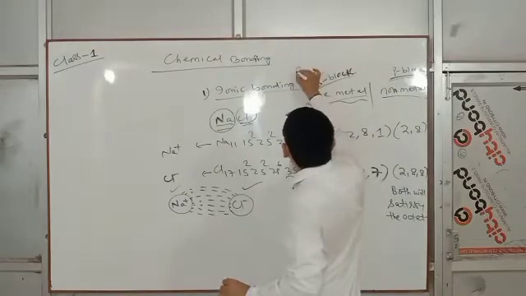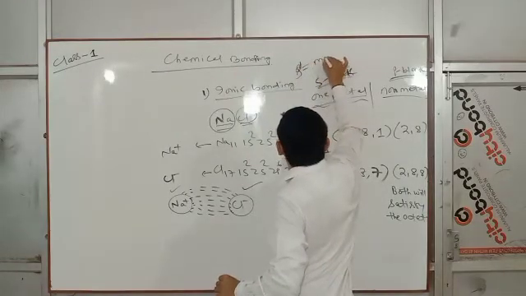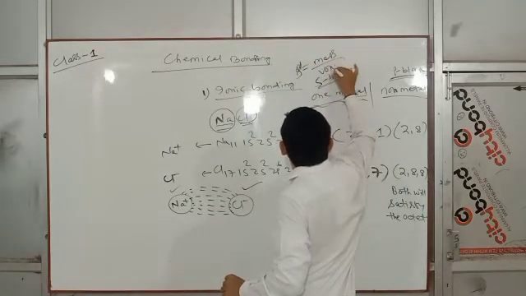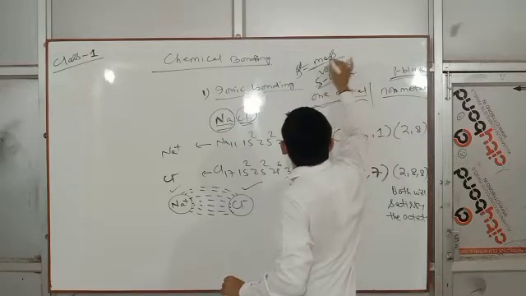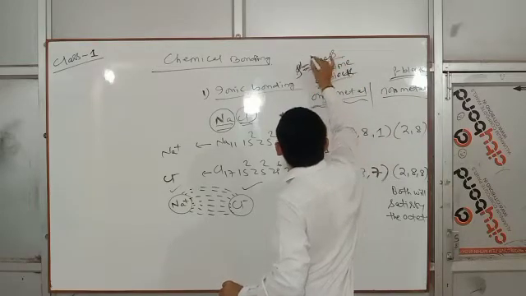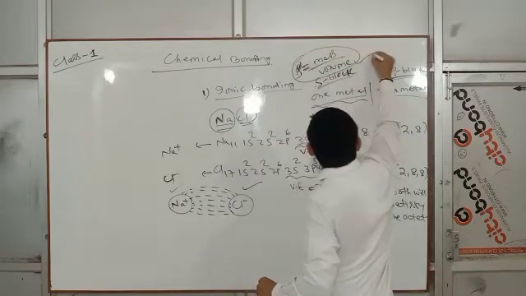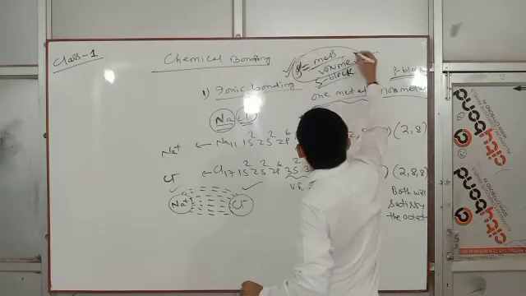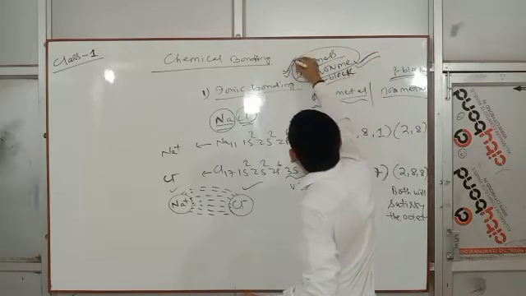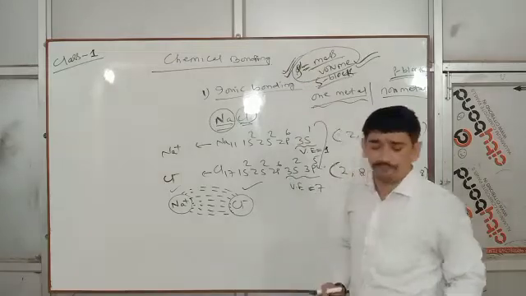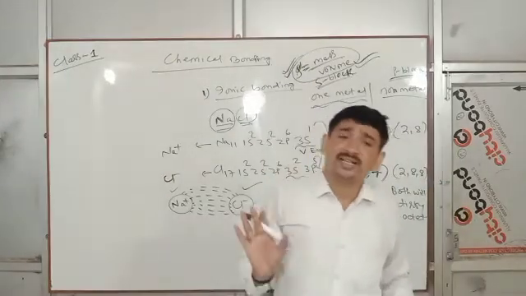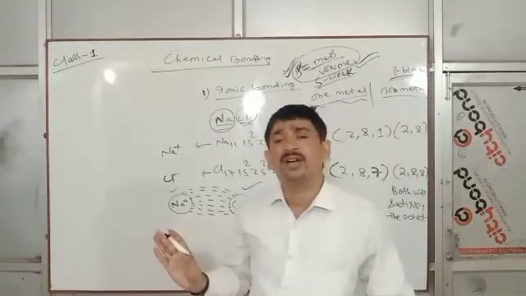Ionic compounds have high density. Density rho equals mass by volume. If volume increases, density decreases; if volume decreases, density increases. Clear? So high density, high melting and boiling point.